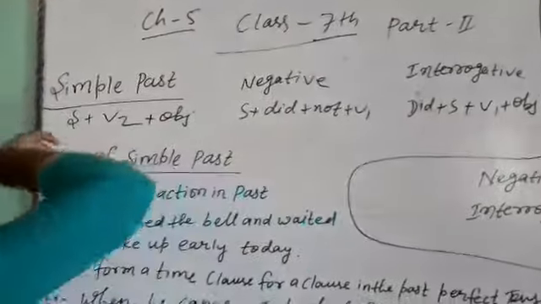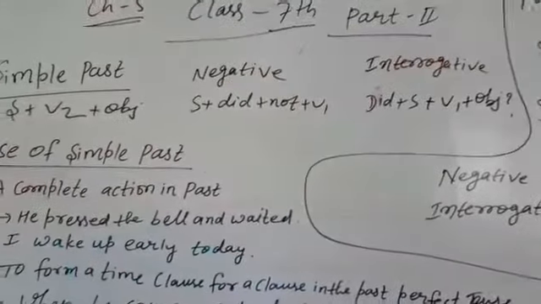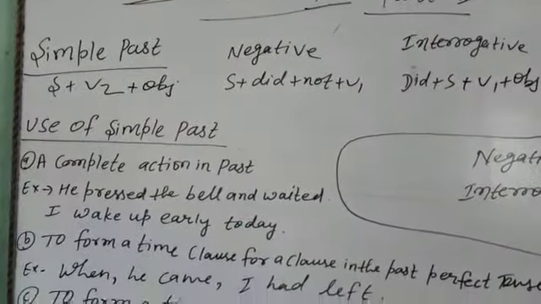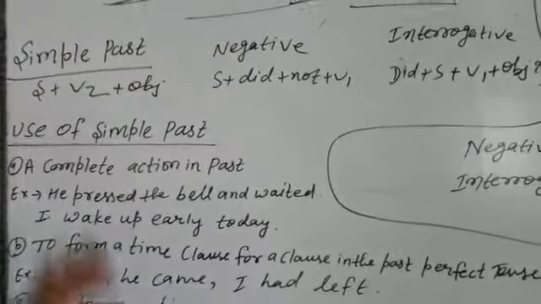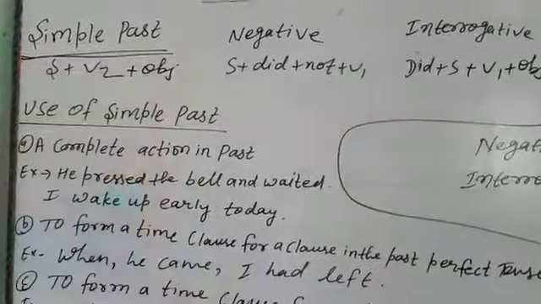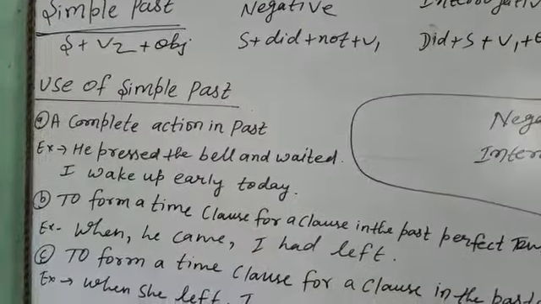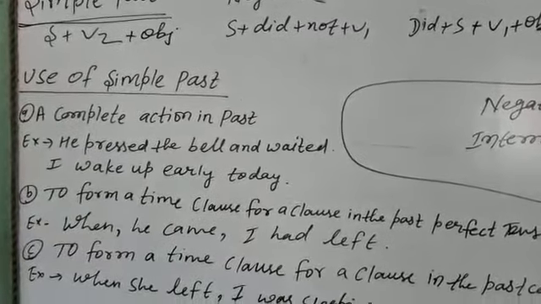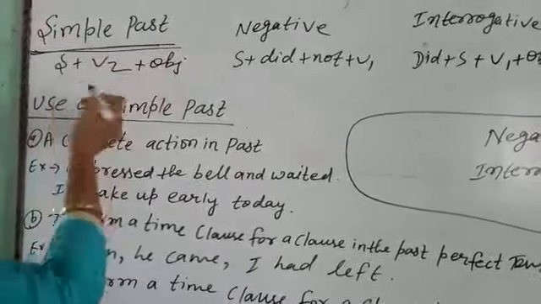Today I am going to teach you chapter 5, part 2. In the previous part, you looked at the simple present tense and the present continuous tense. Now in this part, you will see the simple past, past continuous, simple future and future continuous tenses. First one is simple past.